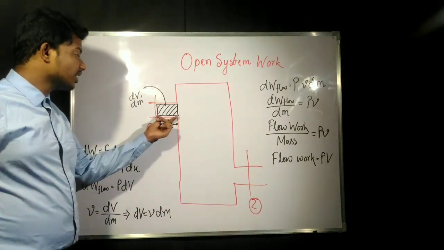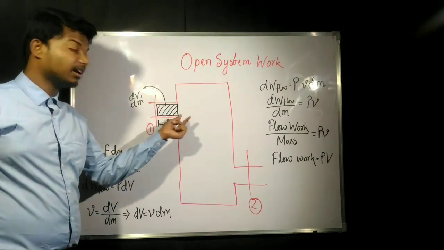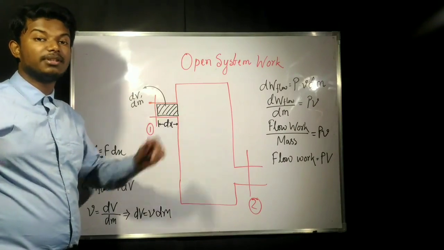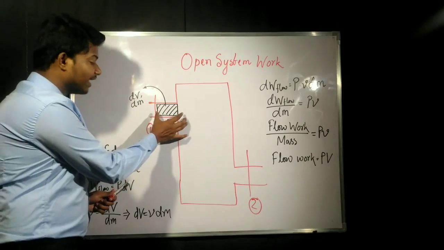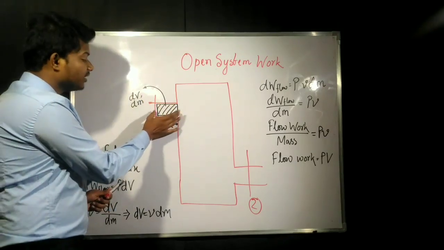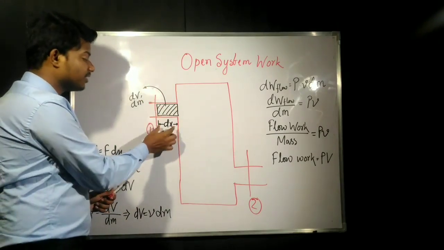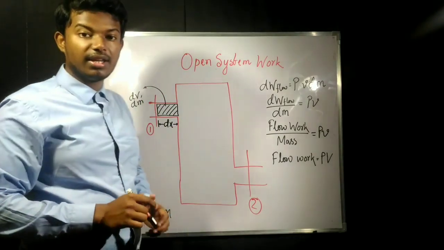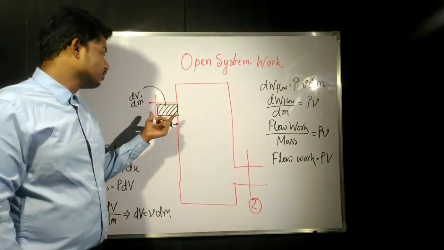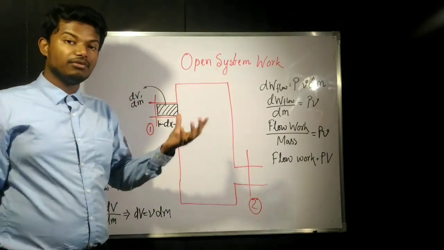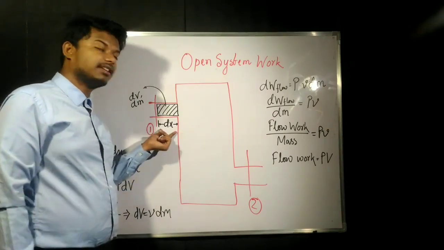To make this total element go completely into the system, what should be the distance covered by this element? This must be exactly equal to dx. Suppose the length of this element is dx. To make this element completely go into the system, the distance traveled by this element should be dx. And the fluid flow force, let us say, is F. With the help of force F we need to make this element go into the system by a distance of dx.